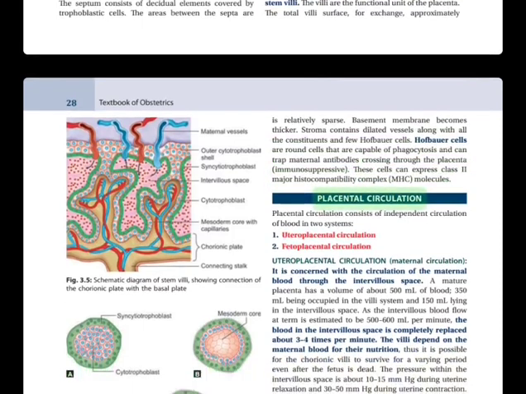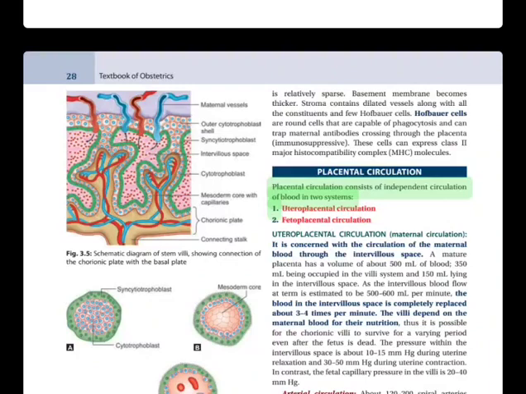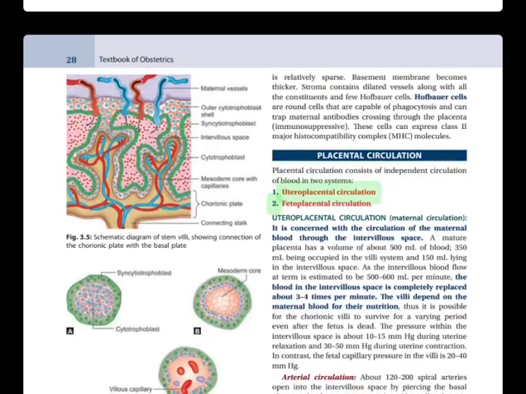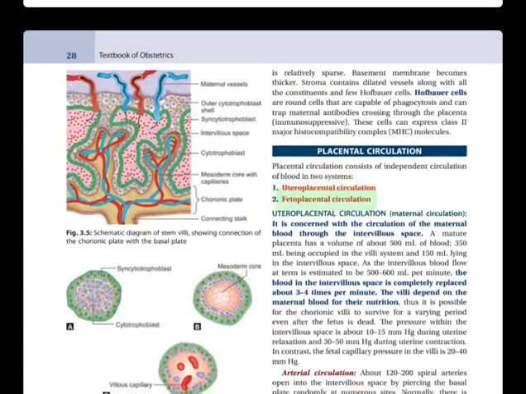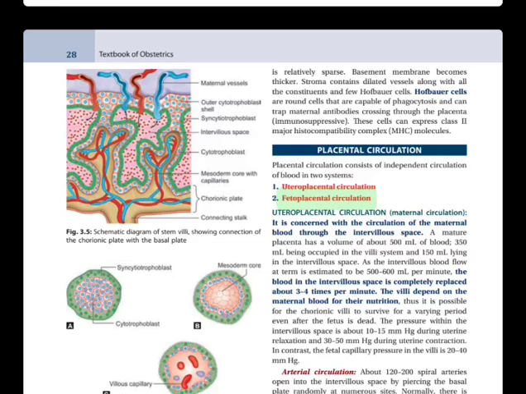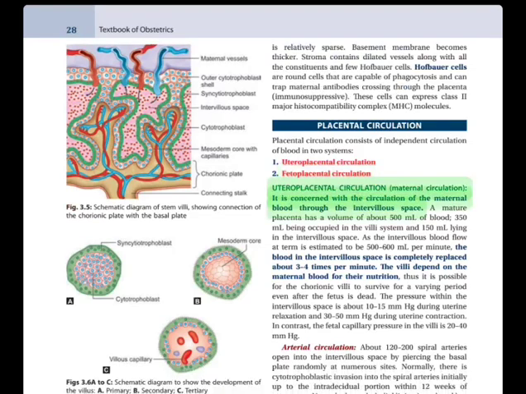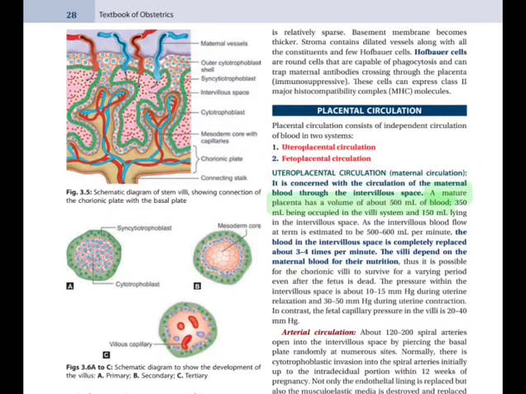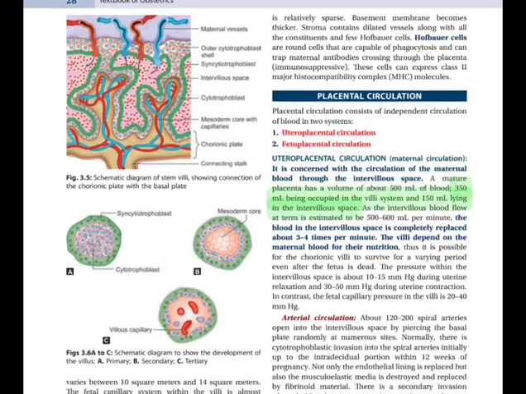Placental circulation. Placental circulation consists of independent circulation of blood in two systems. 1. Utero-placental circulation. 2. Feto-placental circulation. Utero-placental circulation, maternal circulation, is concerned with the circulation of the maternal blood through the intervillous space. A mature placenta has a volume of about 500 milliliters of blood, 350 milliliters being occupied in the villi system and 150 milliliters lying in the intervillous space.